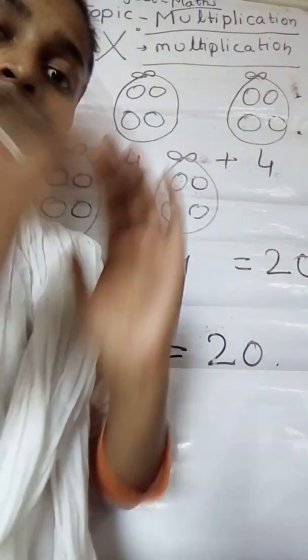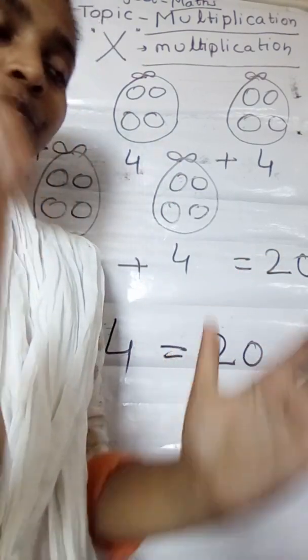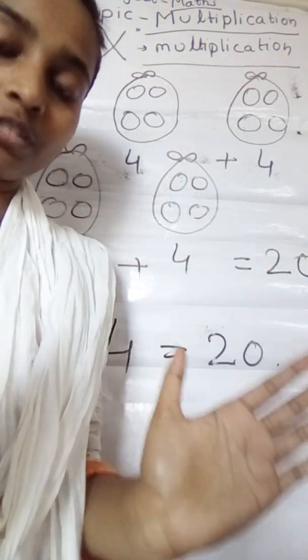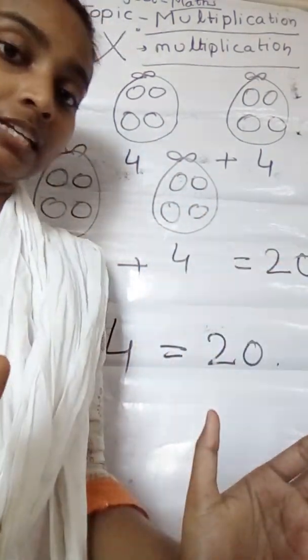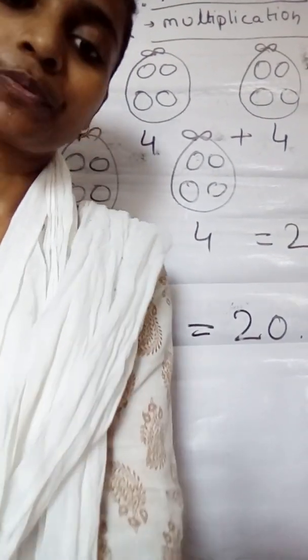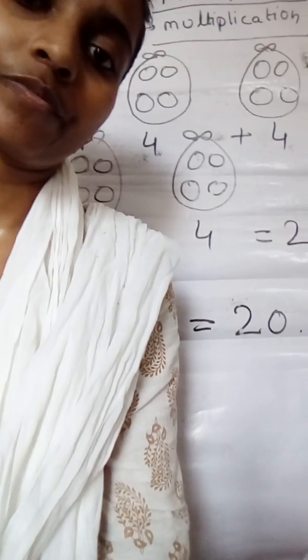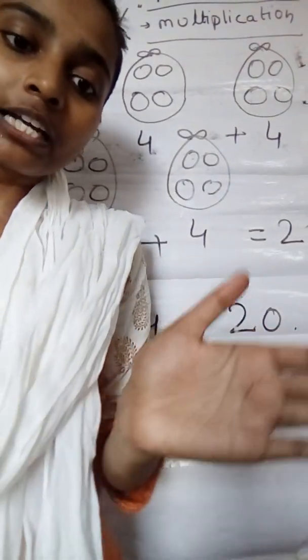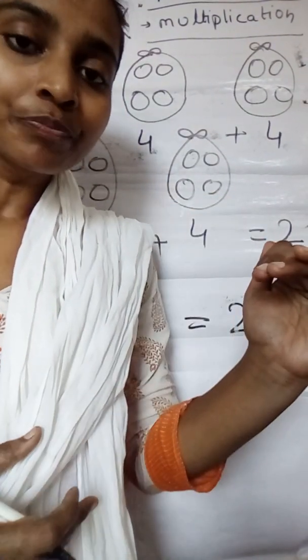If we have a collection of the same things, then we have to arrange it in a column way, right children?